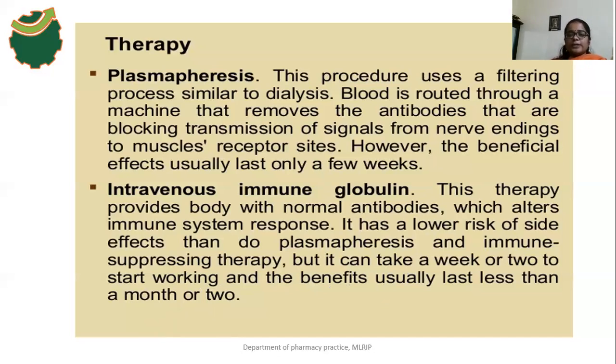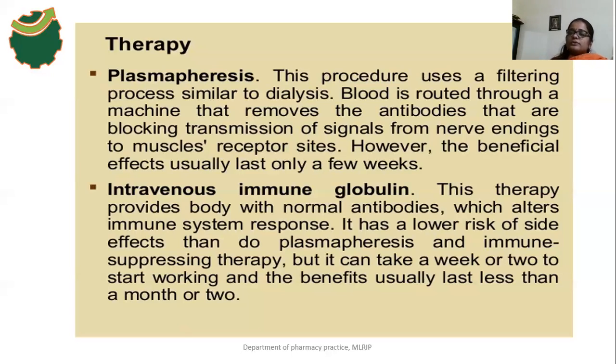So by using plasmapheresis, we can remove the antibodies from the blood circulation, those antibodies which block the transmission of the signals from the nerve cells to muscle cells. By intravenous immunoglobulin therapy, we can inject the normal antibodies, not abnormal, and these normal antibodies produce the normal immune responses.